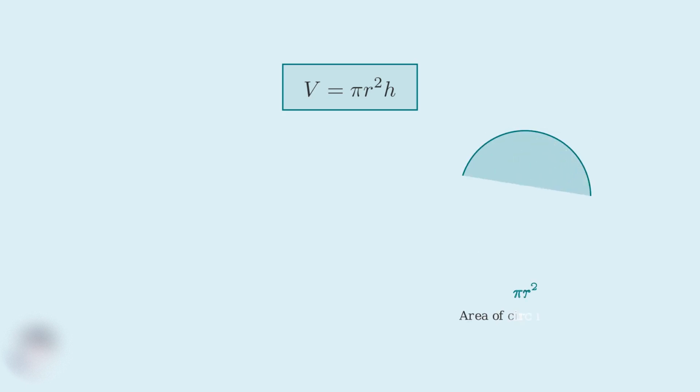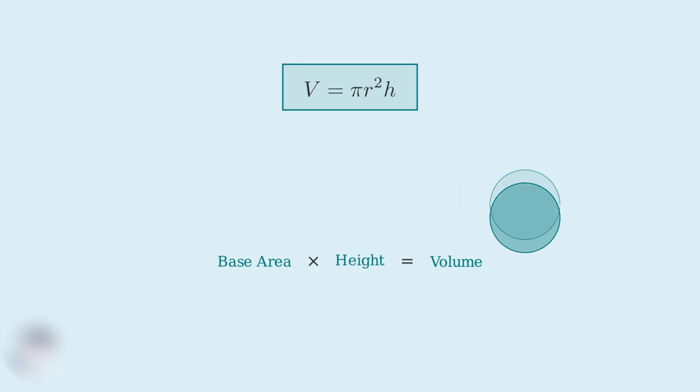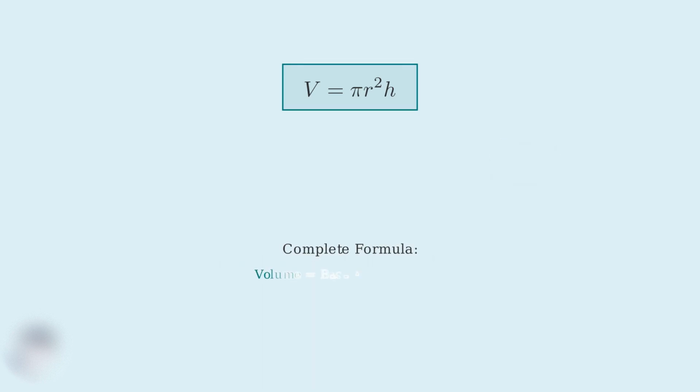Now here's the key insight. The term pi r squared calculates the area of the cylinder's circular base. This is the standard formula for the area of any circle. The beautiful logic of this formula is that we multiply the base area by the height. Think of it as stacking many thin circular slices on top of each other. Each slice has the same area as the base. So our complete formula V equals pi r squared h gives us the volume by multiplying the circular base area pi r squared by the cylinder's height h.